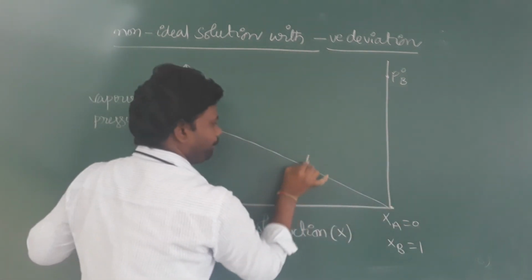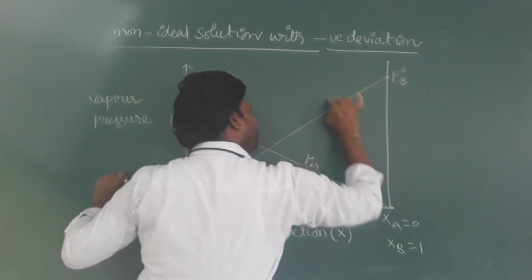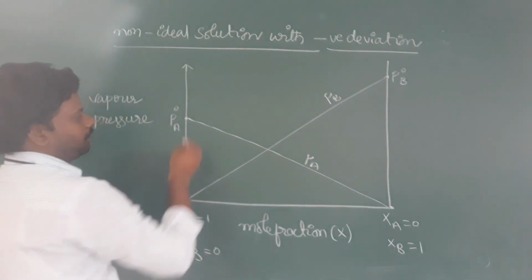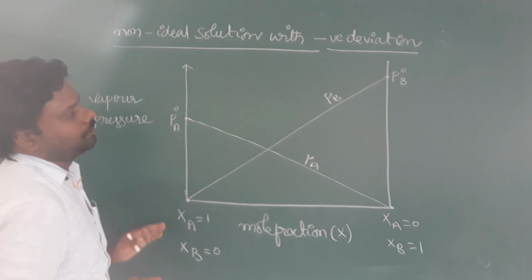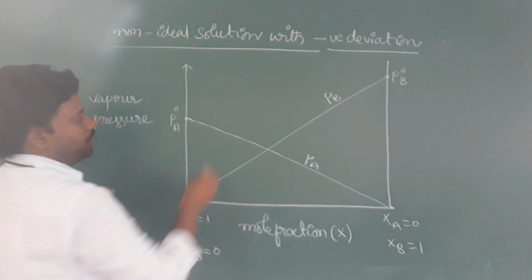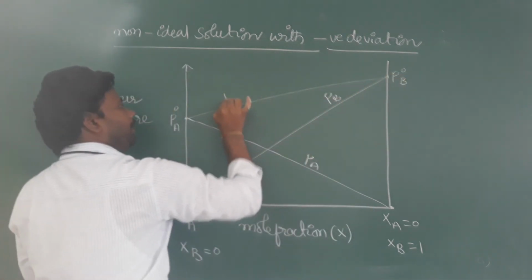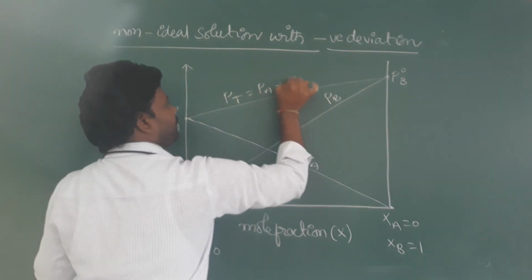This is the PA curve. This is PB. If you want the total vapor pressure of the solution, join these two extremes to get the total vapor pressure of the solution. This is P total equal to PA plus PB.